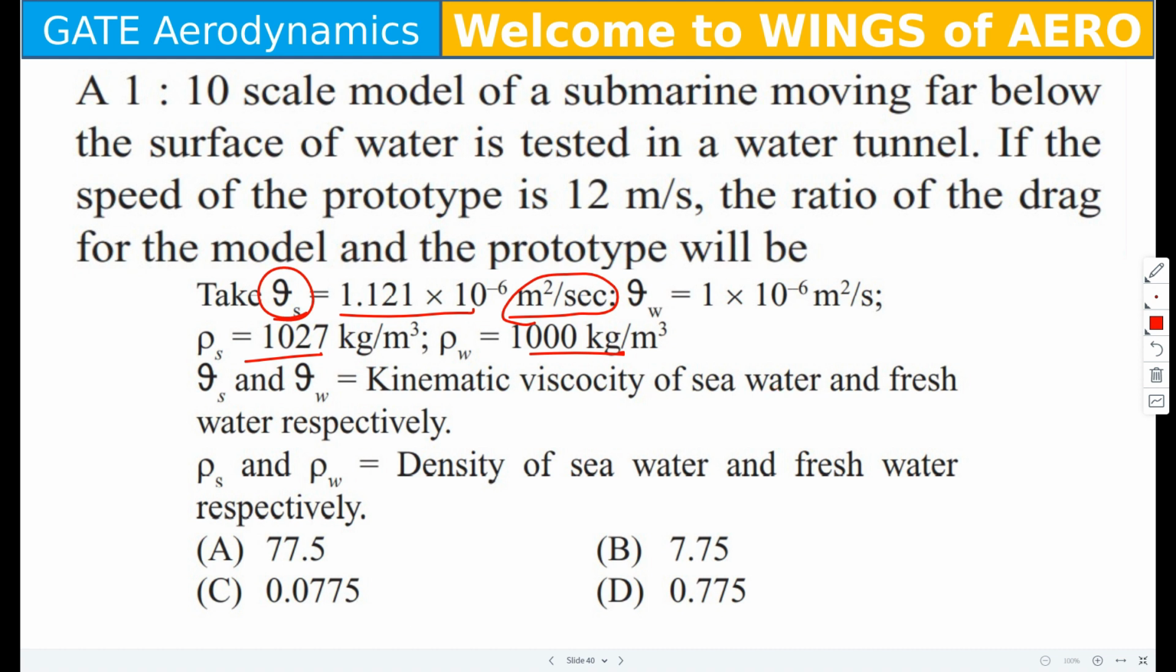Suppose in some question they have not given the density of the sea water, please consider it as 1030 kg per meter cube. This is the standard density to consider for sea water. Now what you have to find is the ratio between the drag of the model and the prototype. Now tell me, what is the given data?